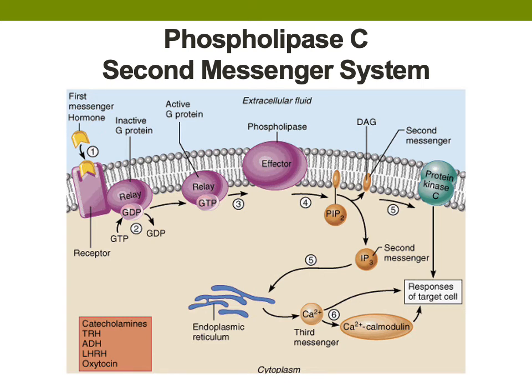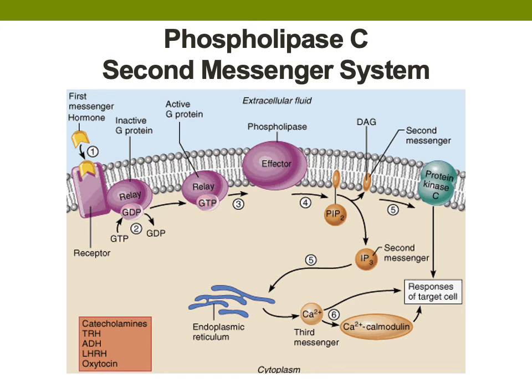The first action is when the hormone binds to the 7-member transmembrane G protein receptor and causes the receptor to change shape. The change in shape activates the G protein. A G protein is activated by exchanging the GDP molecule for a GTP molecule. The G protein alpha subunit with a GTP molecule attached to it will separate from the beta and gamma subunits and travel along the plasma membrane until it finds the phospholipase C enzyme.